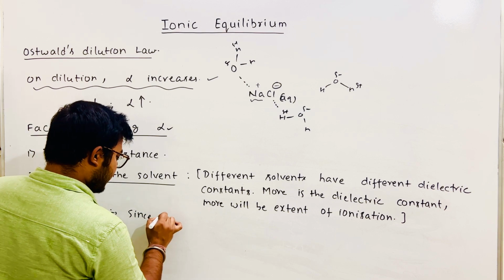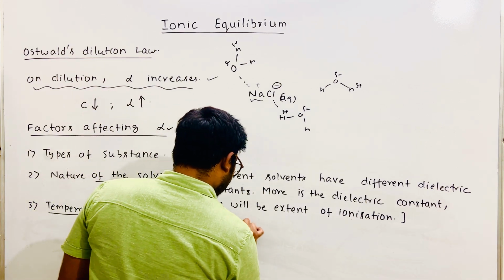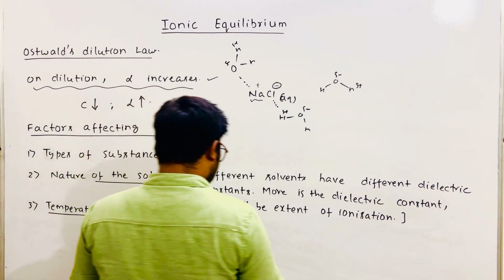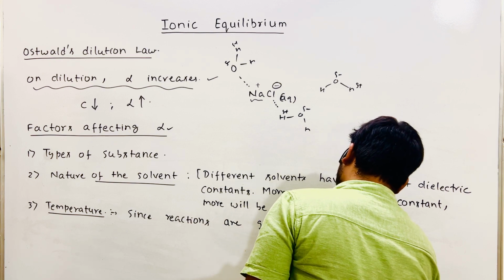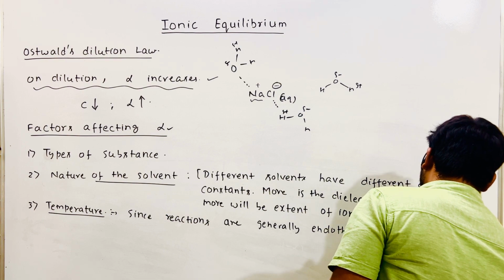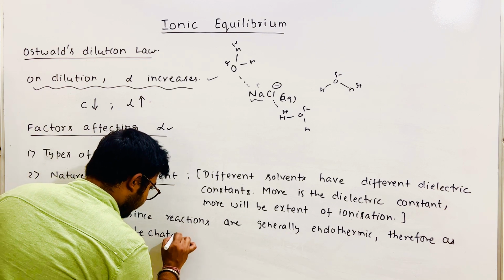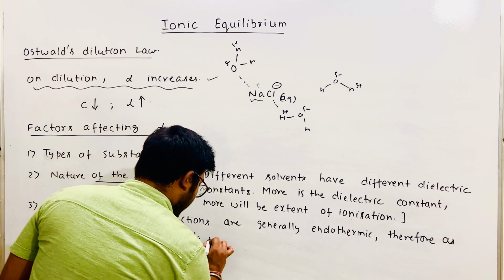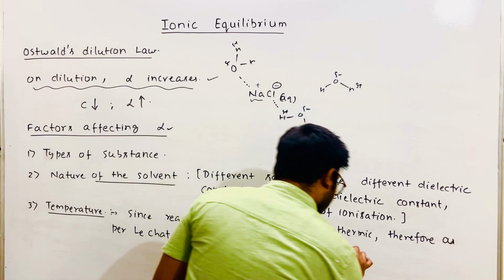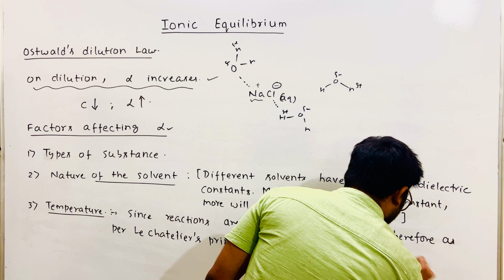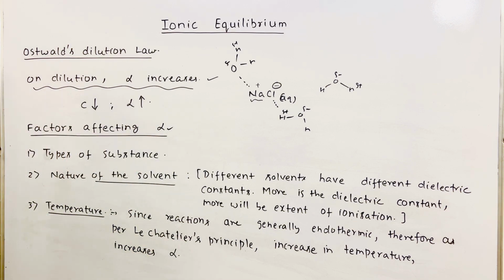So since the dissociation reactions which you are going to study in this chapter are generally endothermic, therefore as per Le Chatelier's principle, an increase in temperature increases alpha. Right? These were the three factors.